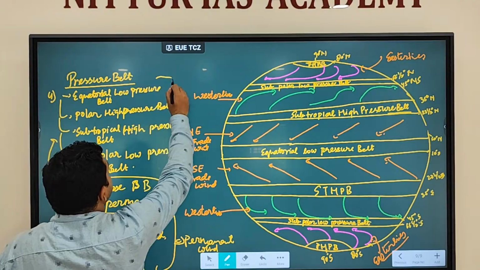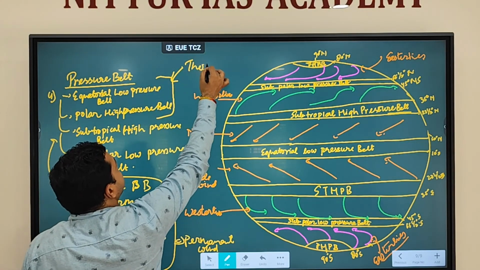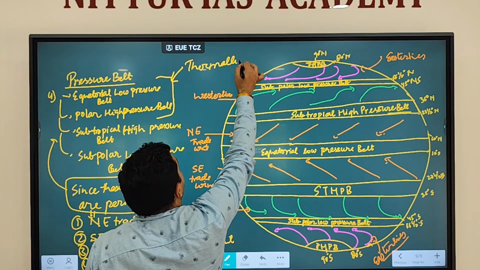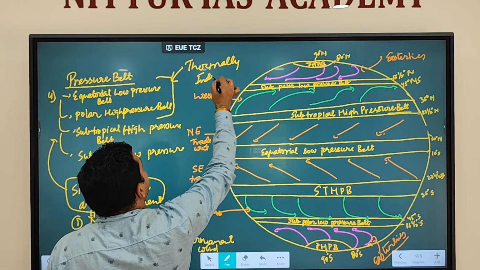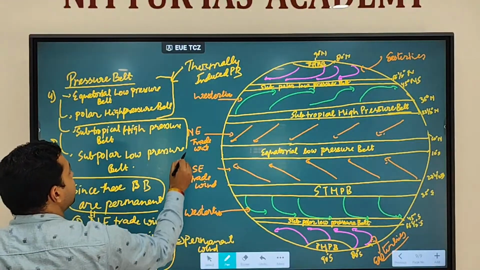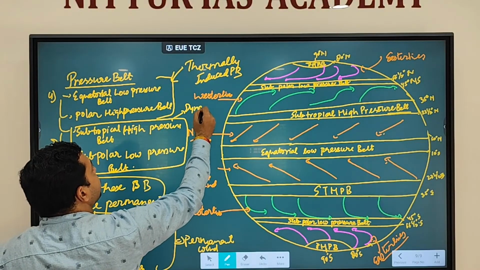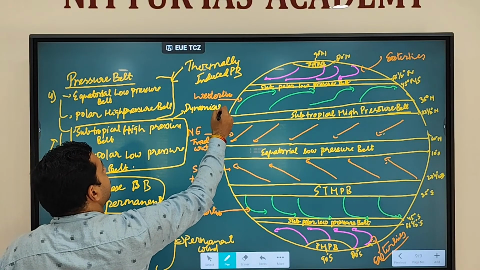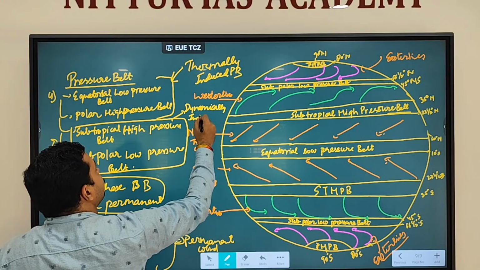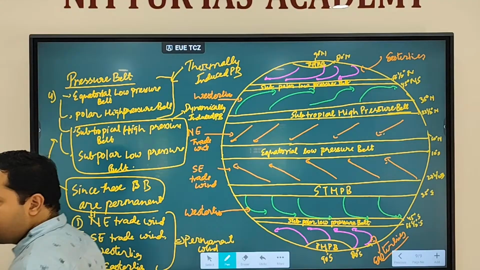So that's why these two pressure belts are referred to as thermally induced pressure belts, and these two pressure belts are referred to as dynamically induced pressure belts. So you have two types of pressure belt.